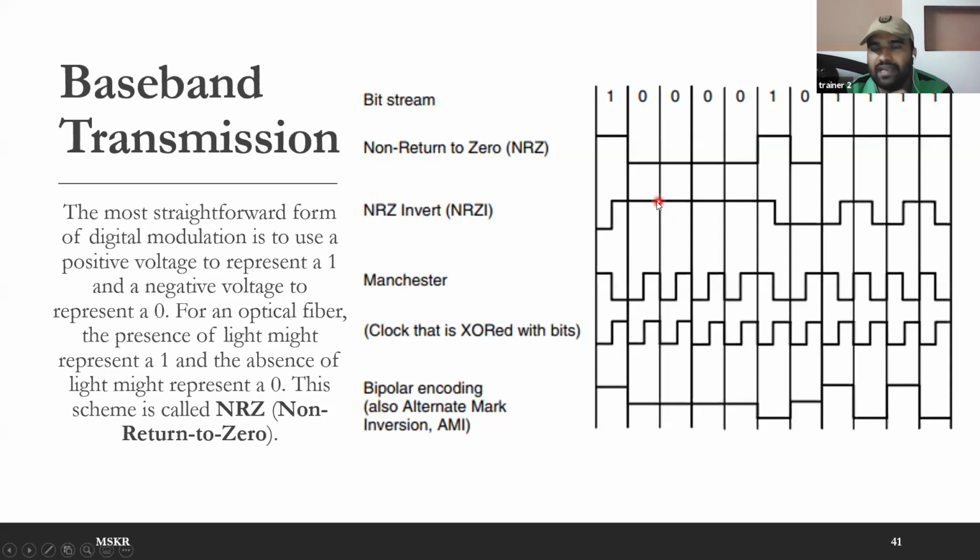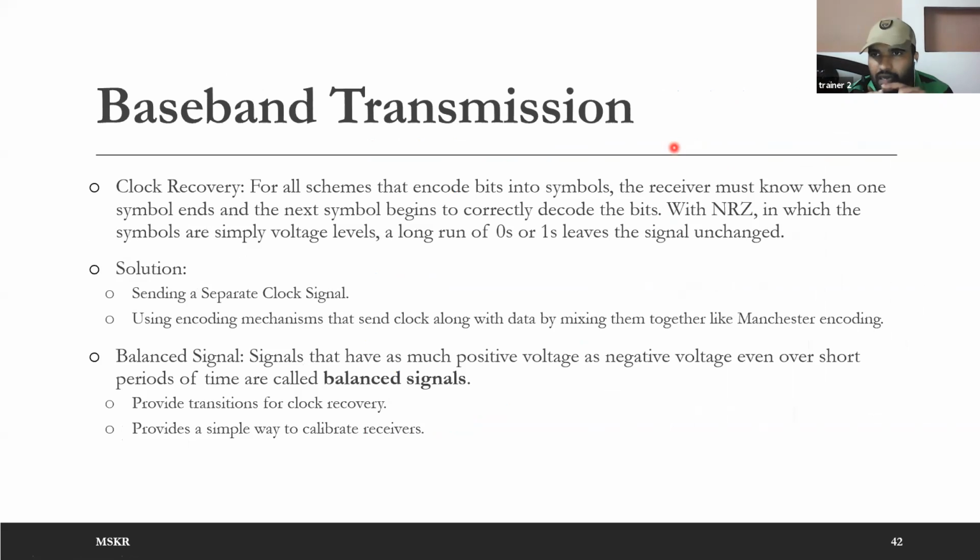So when you send 1000 zeros, your signal is going to be 1000 lows, so the average will be -5 volts, let's say. When you send 1000 ones, the average will be 5. So if both highs and lows are equal, then your signal's average will be 0. So that signal which is having zero average, that is nothing but no DC component, is called a balanced signal.